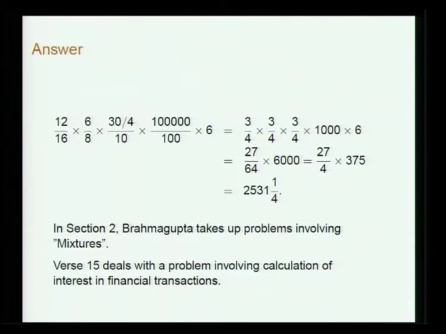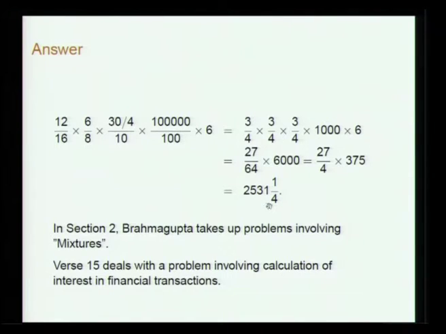Then the answer will be, by the direct rule of proportion, 12 by 16 into 6 by 8 into 30 by 4 into 10, and then 100,000 by 100, since the original price for 100 bricks of these dimensions was 6. I have to multiply all these things, and the final answer is 2531 1 by 4.